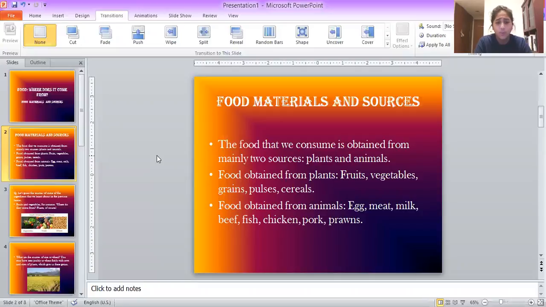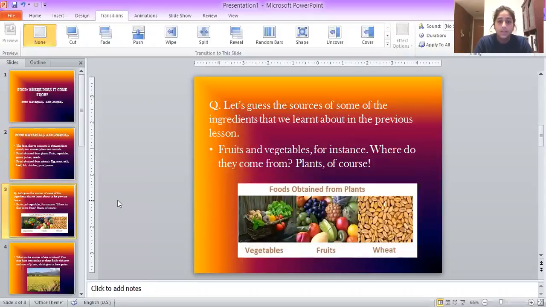You guys probably eat most of these foods, so you must be having an idea about where they come from. So let's go a bit deeper. So let's guess the sources of some of the ingredients that you already saw in the previous lesson. I'm sure in the last lesson, you talked about how we have so many kinds of food, how food has so many varieties, and then you got into a few dishes and their ingredients. So we'll see these ingredients today and figure out their sources.